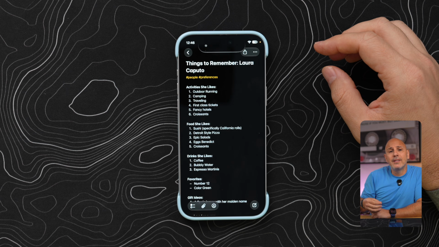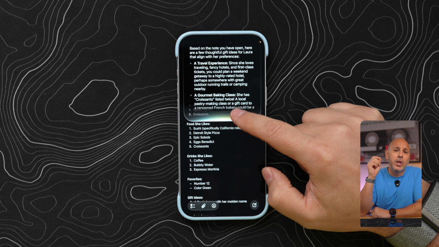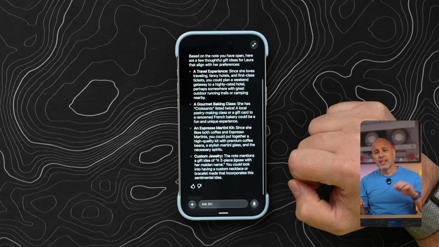And when it rolls around to time for your anniversary or their birthday, you could say, hey, it's this person's birthday. Give me some recommendations on what I can buy them based on what they like. So really it's taking a contact's information and preferences that you save inside of Apple Notes, linking those two things together, and you're able to interact with it that way. Now that's not a feature, it is a personal chef that lives right on your iPhone.